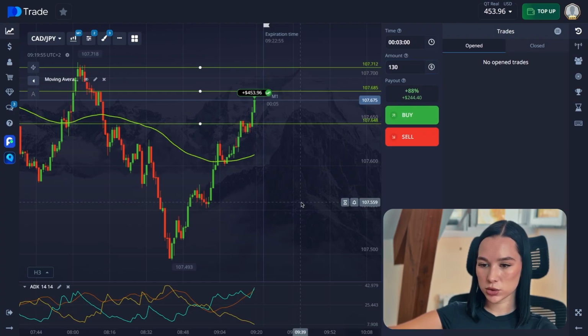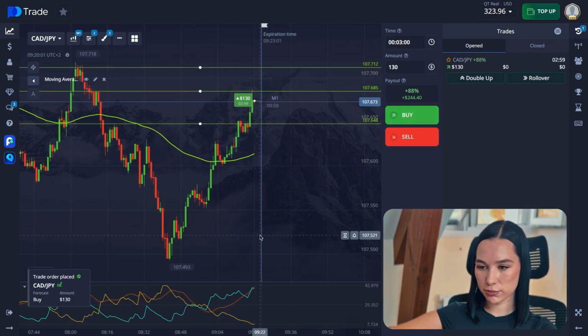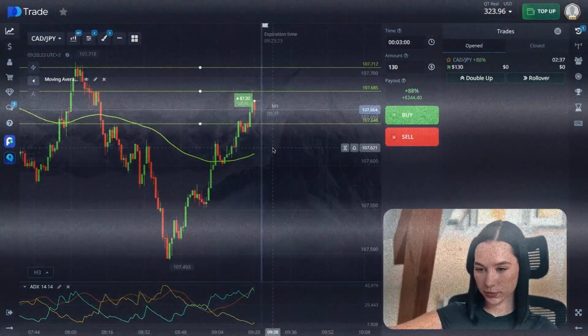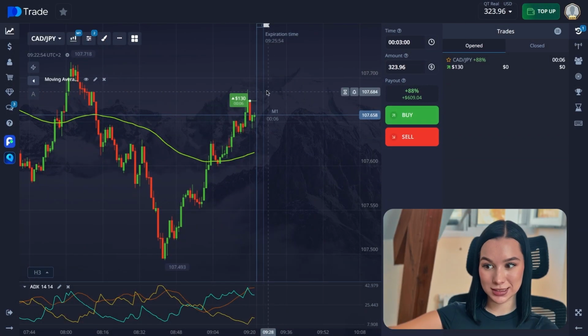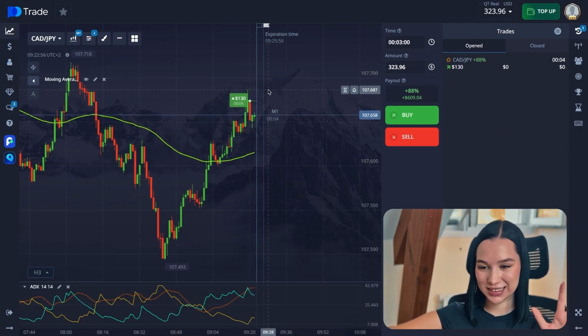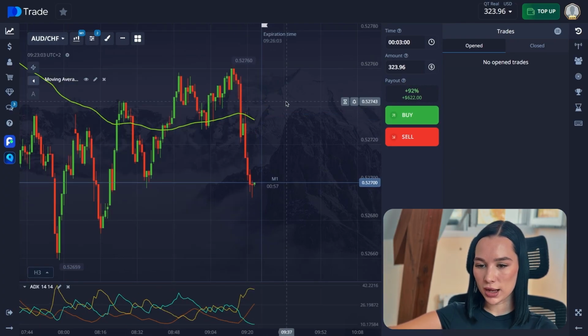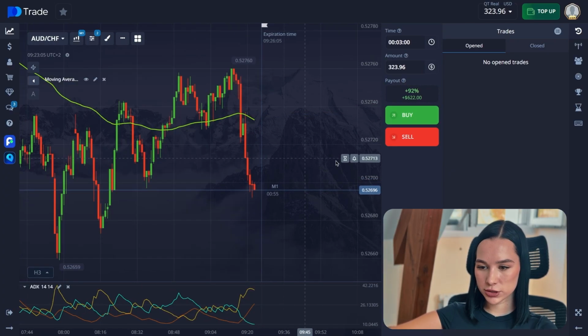Perfect. So we change our amount of money and we open here a buy trade again for 3 minutes because it's still the continuation of the upward trend. Oh, it would be better to open here, for example, right now. So guys, it's 5 seconds here and we got this big red candle and it didn't have time to reverse, so we didn't close this one. So let's find some other currency pair. Here's a pretty good one.